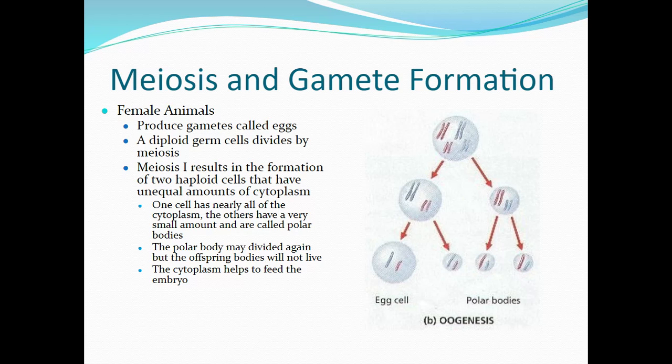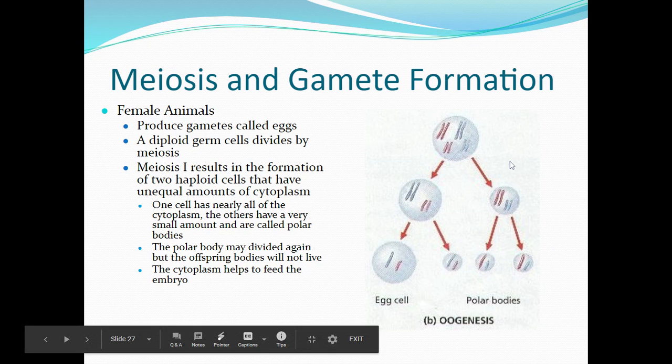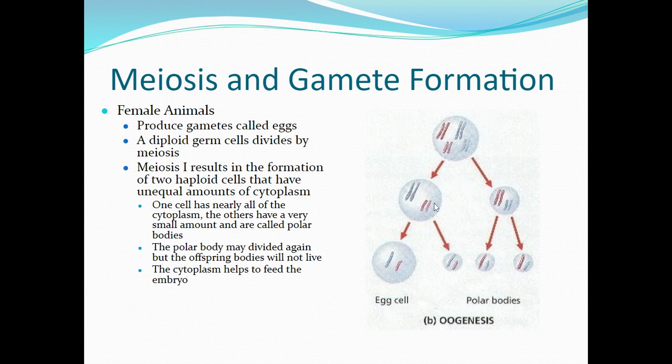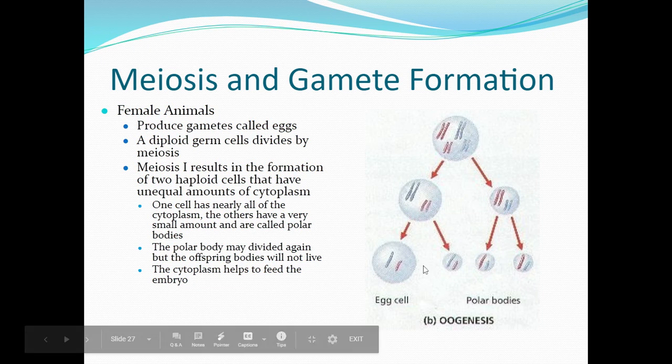Females are a little bit different. We go through something called oogenesis. So our eggs are our gametes. Those are our germ cells. We still go through the same process as males, but you notice in our meiosis 1 at the end of that, we have 2 cells. One is much larger than the other cell. That's done purposefully. An egg is much, much bigger than a sperm cell. Sperm cells are extremely tiny. And so a sperm will actually enter into the egg to fertilize that.